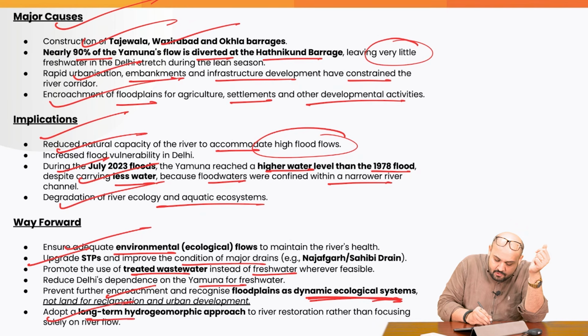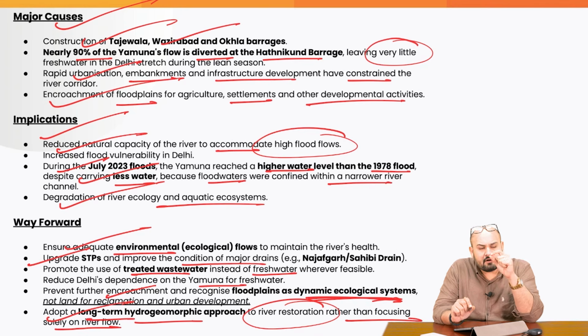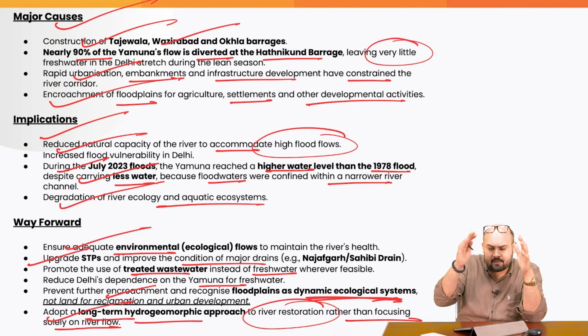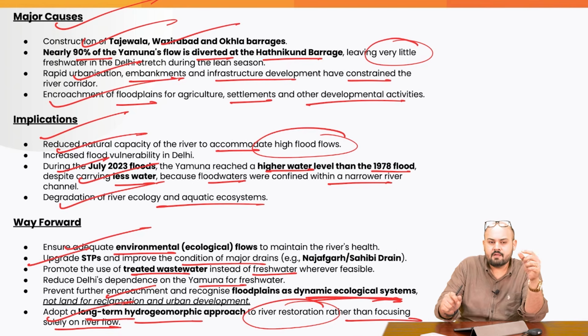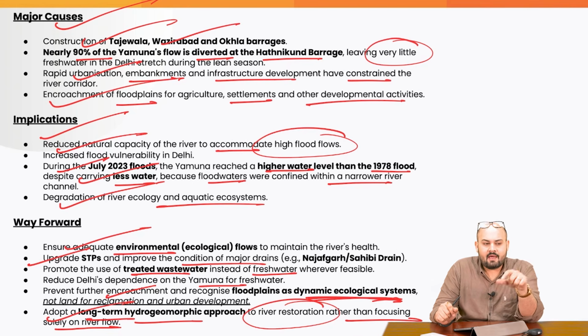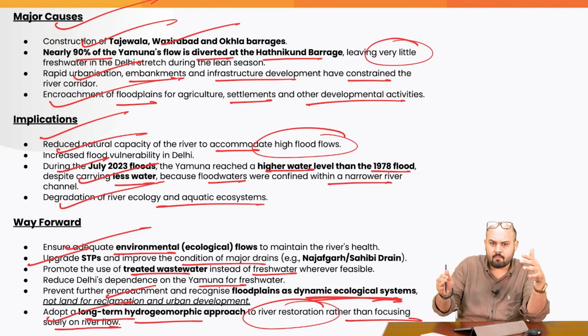Adopt a long-term hydrogeomorphic approach to river restoration rather than focusing solely on the river flow. So we cannot just focus on the river flow aspect. Rather, we need to also incorporate a comprehensive approach which gives importance to the geomorphic processes also and the water flows. So we need to have a comprehensive strategy.